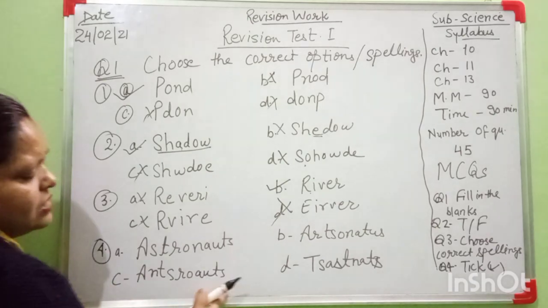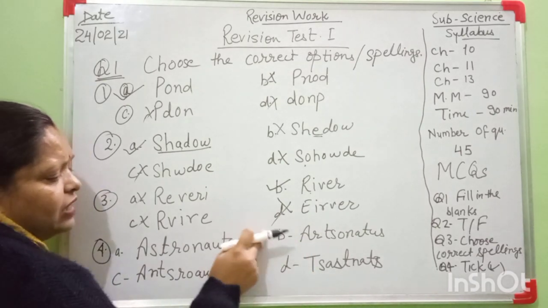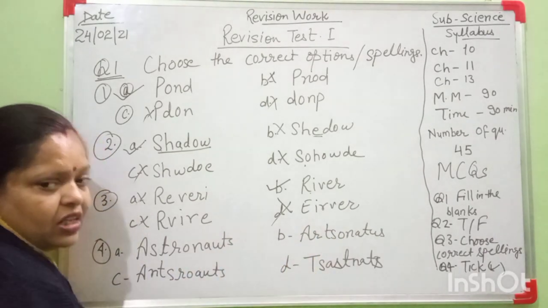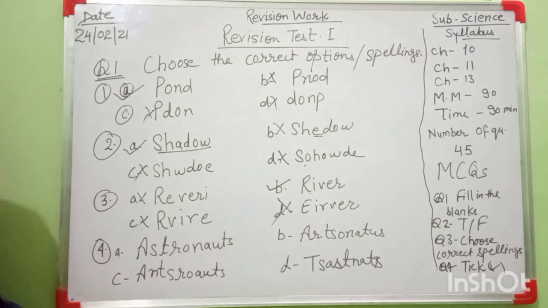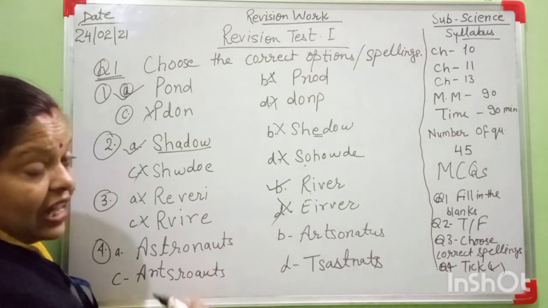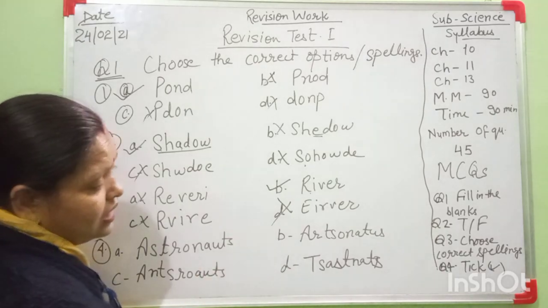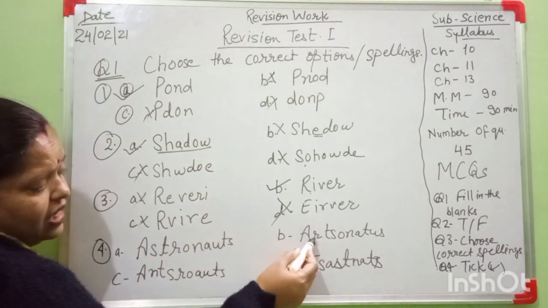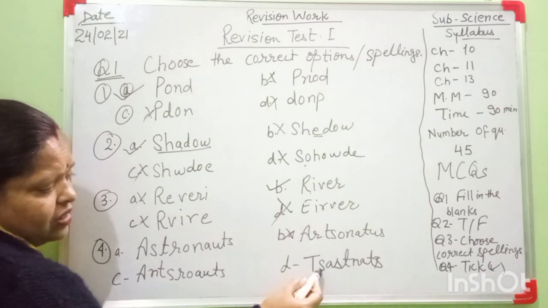Next question is question number 4. This spelling is, you see now, what is the spelling of astronauts? In all questions, the spelling of astronauts. But which one is the correct spelling? See everyone, if you learn this spelling, then you choose this question answer very easily. This is A-R, no. This, no.